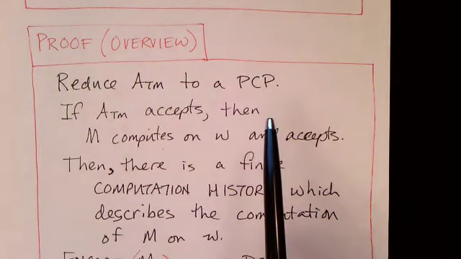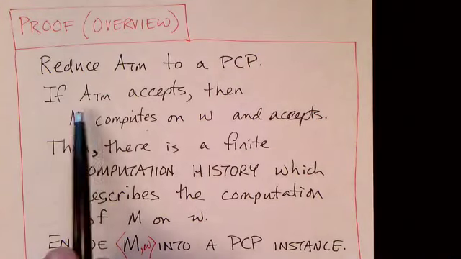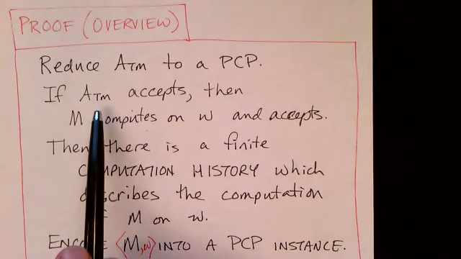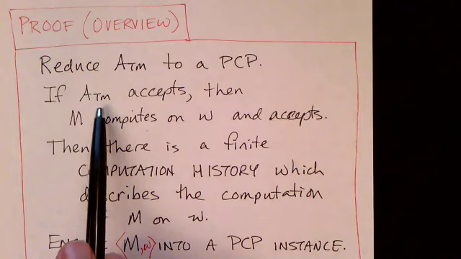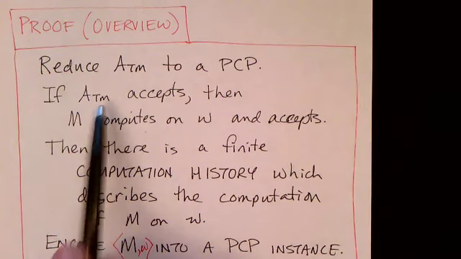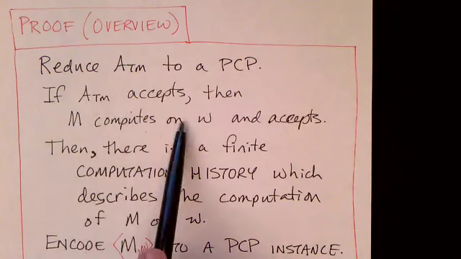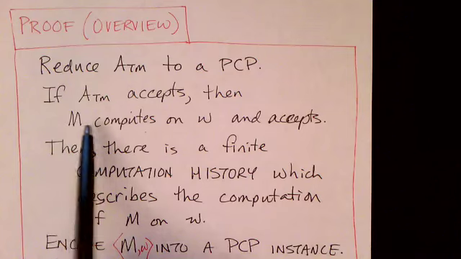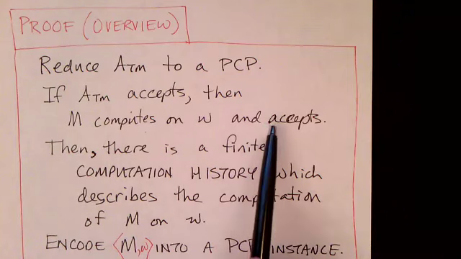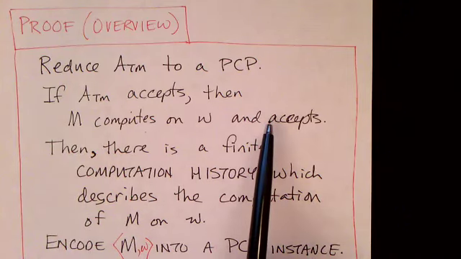So remember that if a string is an element of the acceptance problem for a Turing machine, then that string, which encodes M and W, means that M, when it computes on W, would accept. Okay?